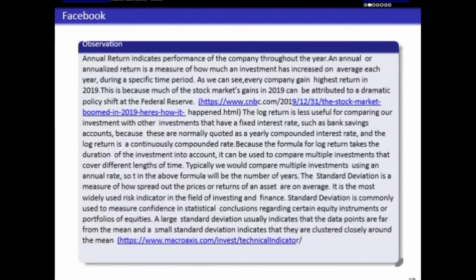The standard deviation is a measure of how spread out the prices or returns of an asset are on average. It is the most widely used risk indicator in the field of investing and finance. Standard deviation is commonly used to measure confidence in statistical conclusions regarding certain equity instruments or portfolios of equities. A large standard deviation usually indicates that the data points are far from the mean, and a small standard deviation indicates that they are clustered closely around the mean.